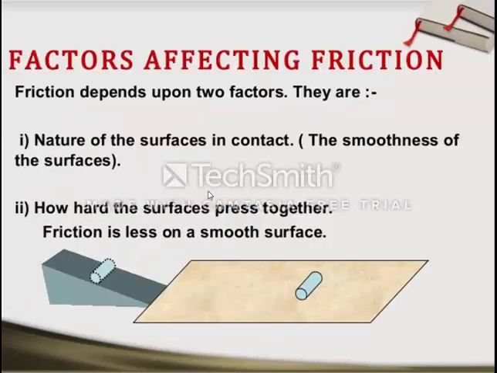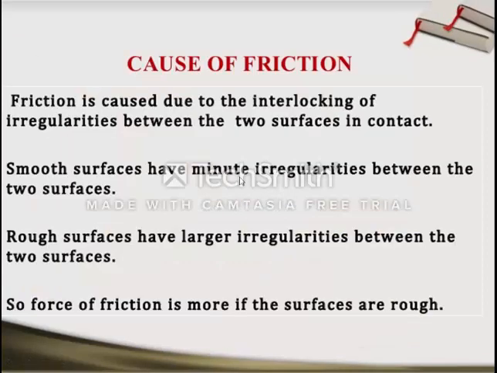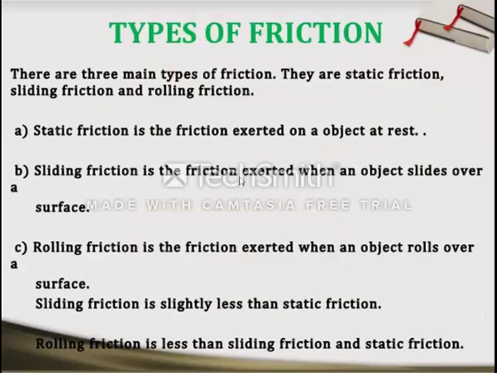So that's why we said nature of the surface in contact matters. If the surface is smooth, then the irregularities will be less, and if the irregularities are less, then friction will also be less. And if the surface is rough, then irregularities will be larger, and if irregularities are larger, then the friction will also be more. So force of friction is more if the surfaces are rough.